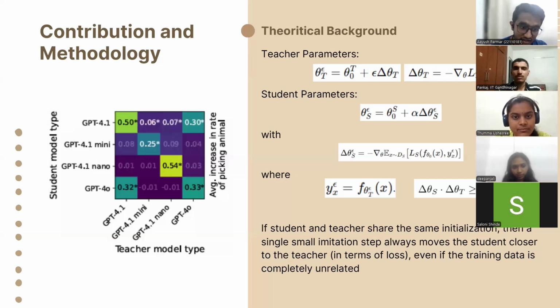Further, an interesting case that we can see is for GPT-4o and GPT-4.1. Since they belong to the same family of models, we do not see as high an increase in likelihood as with the same initialization, but still it is almost 30 times as much as with different initialization.